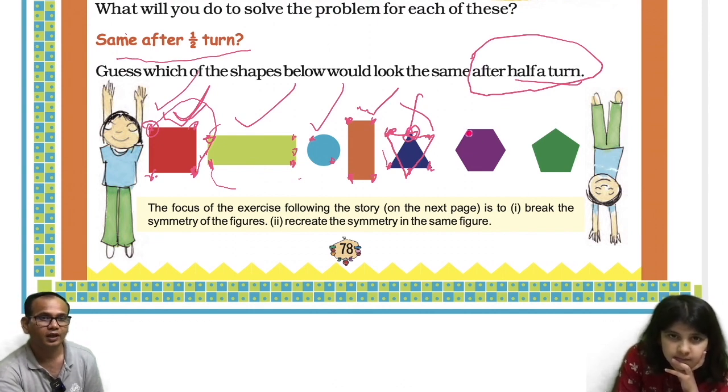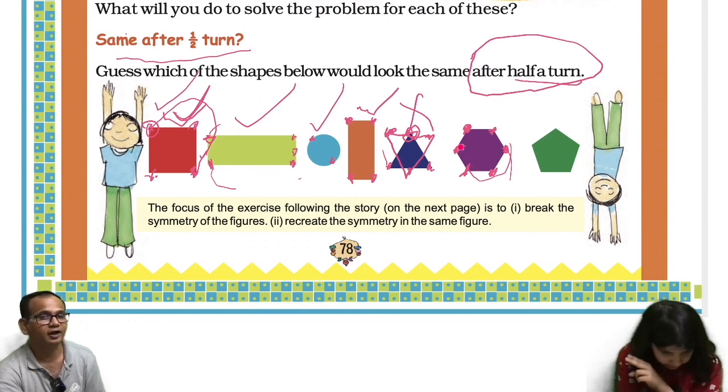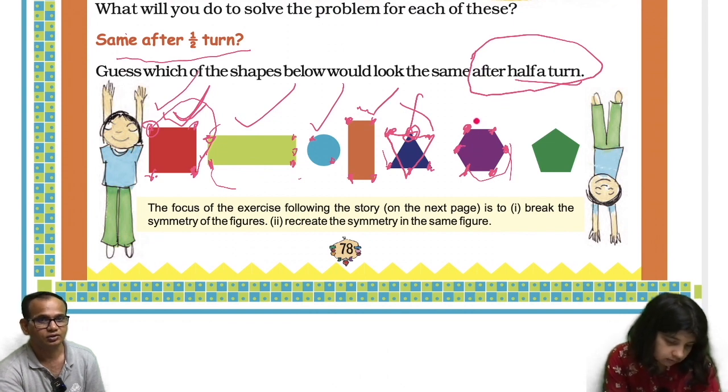Okay. Next. Now this point, if you turn it, it will come here, and this point, if you turn it, it will come here, and if you turn this point, it will come here. So it will look the same after half a turn. Okay, this also will be same.